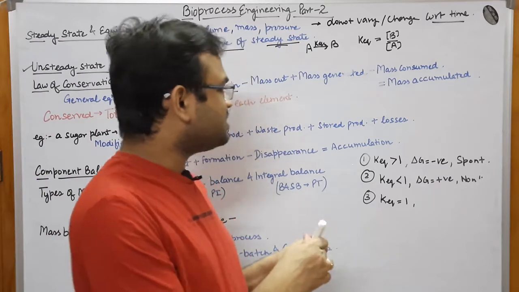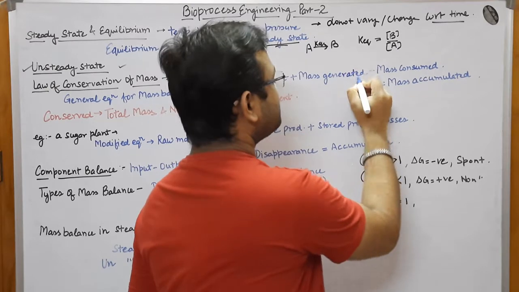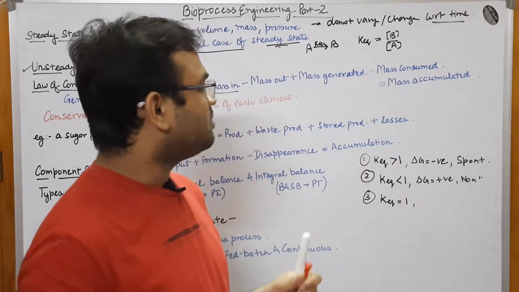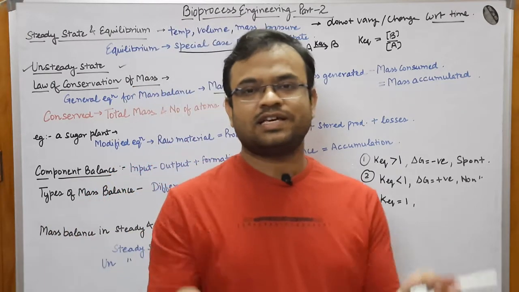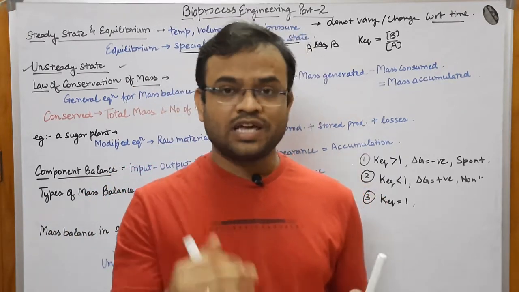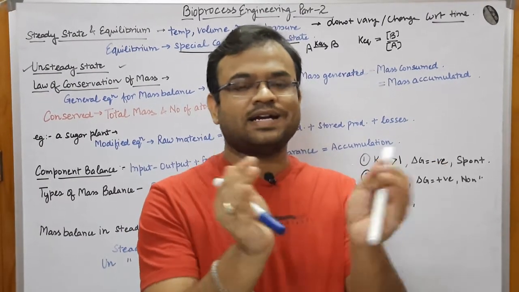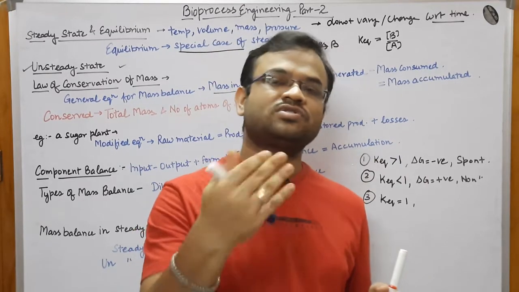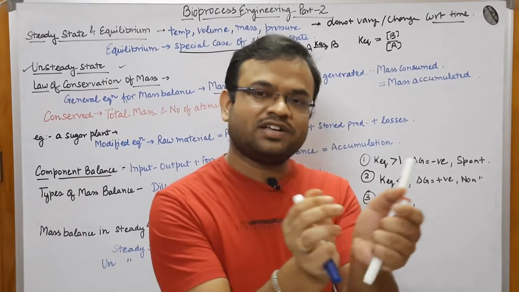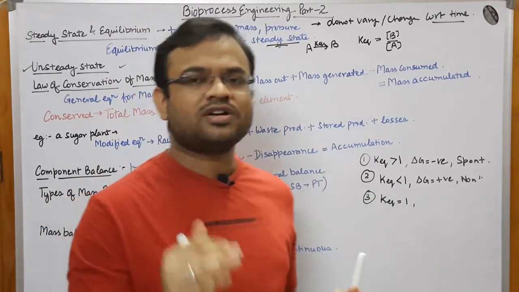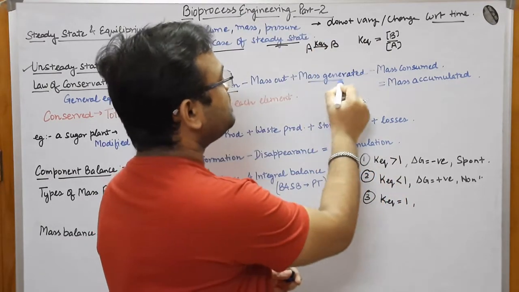Now this is mass generated. Let us understand that some mass would be generated. What does mass generated mean? See, the cells would be present inside the fermenter. They would start consuming the nutrients, and they would start expanding their size, and they would also start to multiply. This is what you have to understand. They will multiply, and they will increase their size. So all in all, what is happening is their biomass is increasing. So here mass is being generated.